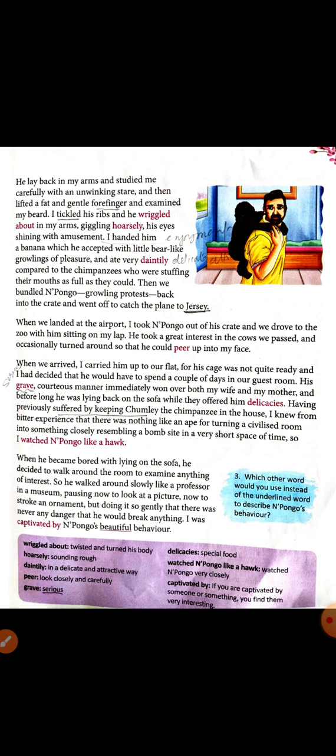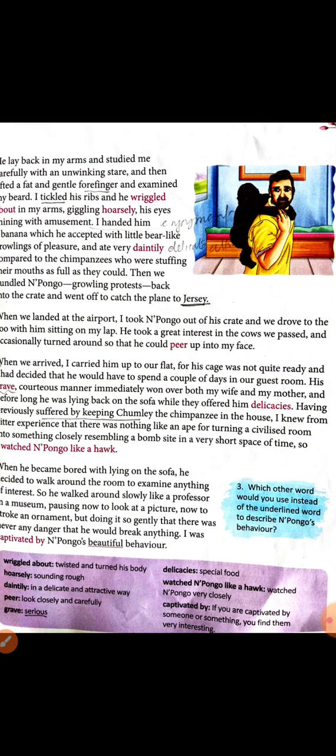So when they reached the airport, the author took Pungo out of his crate. From the cage, Pungo was taken out and they went towards the zoo. Okay, they went to the zoo.